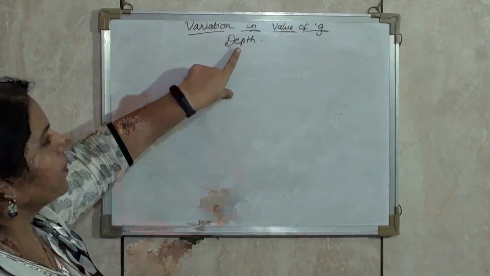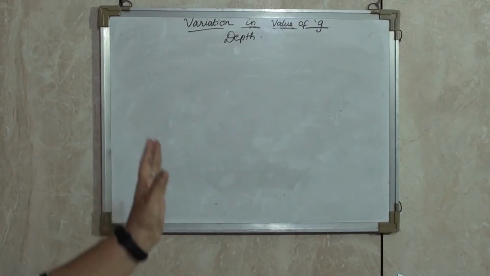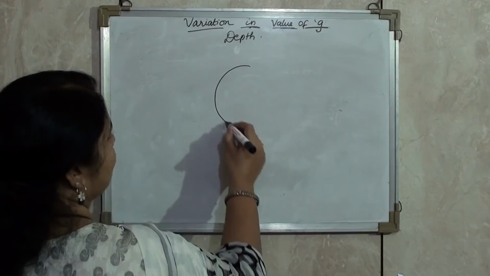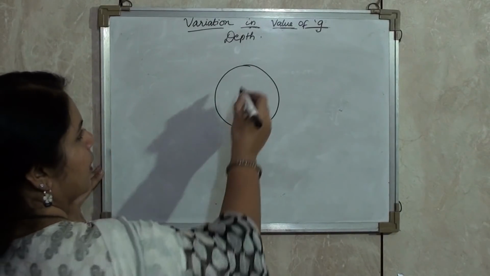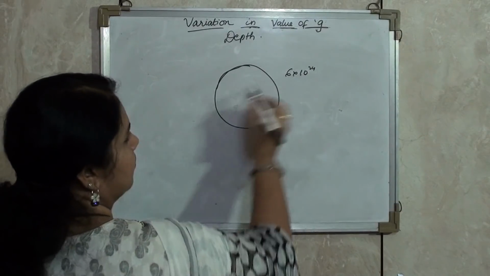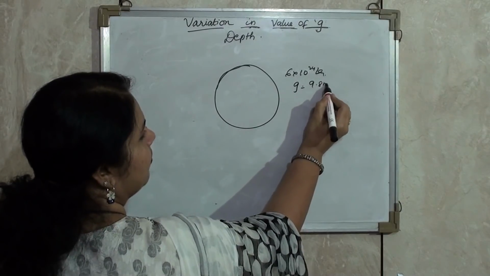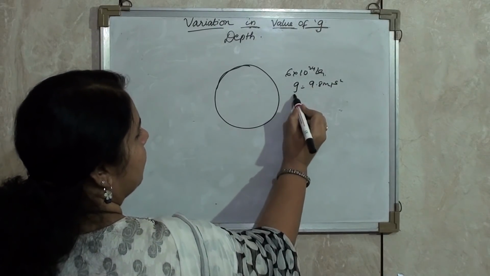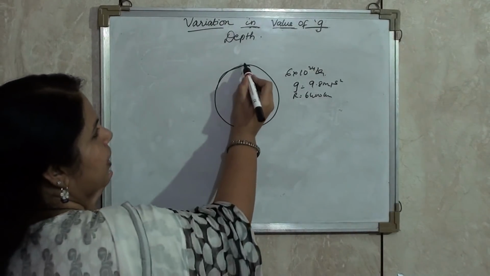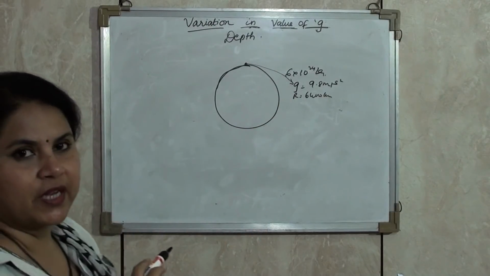Now the third factor that we are going to see is about the depth. Now we know that the value of G changes as we go inside the earth. We can represent it in this way. This is earth. Now the total mass of the earth, you know that it is 6 into 10 raised to 24 kg. For this mass, the acceleration due to gravity is 9.8 meter per second square, and the radius is 6400 km. Now if I am standing over here, the gravity acting on me is 9.8 meter per second square.